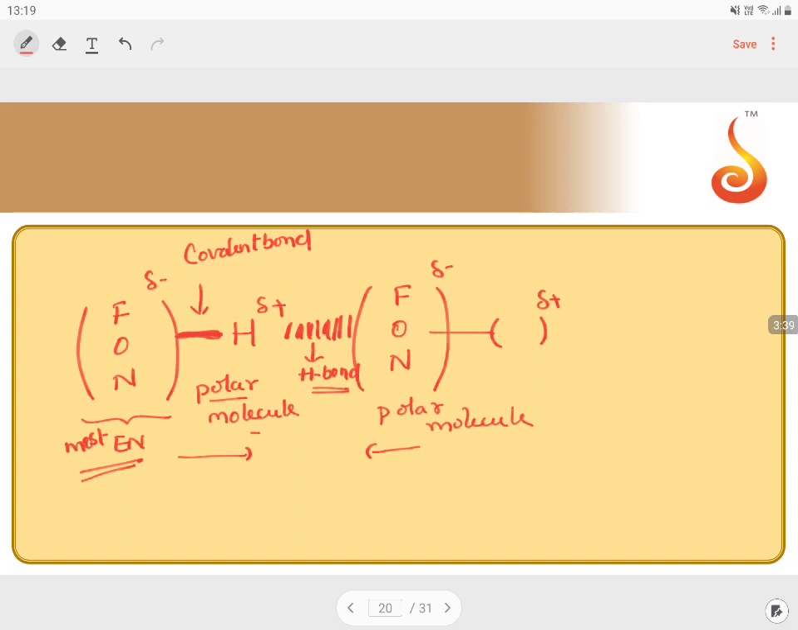So what does it do? The hydrogen bond can directly affect the melting point, can directly affect the boiling point, and can affect the stability of the molecules as well. So these are the points where you can say hydrogen bond can directly affect the reactivity of the species, and also the physical states of the species.